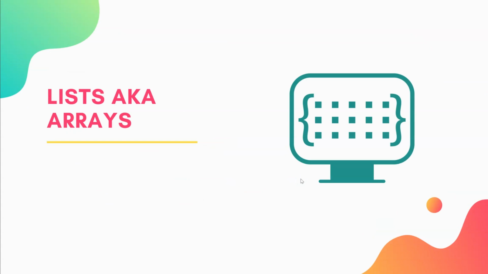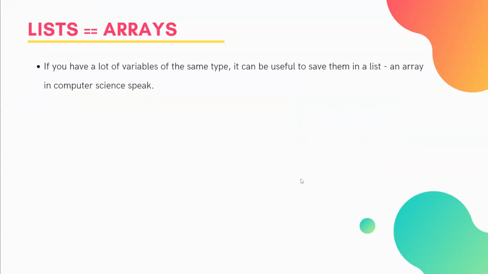So hopefully that makes a bit more sense. We'll look at that in MetaEditor in a moment, but first we need to cover what lists are in coding, as in what are arrays. If you have lots of variables of the same type, it can be useful to save them in a list. An array in computer science speak.